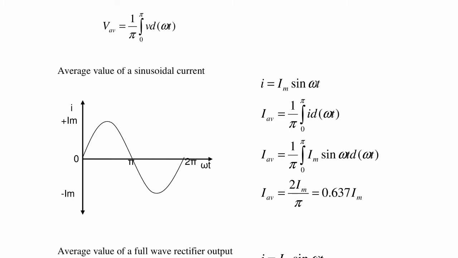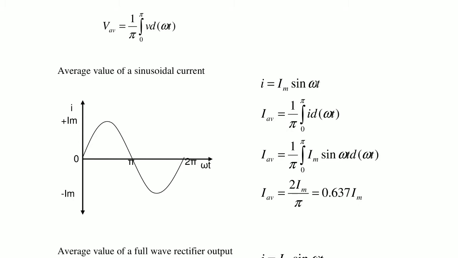So here, positive half cycle and negative half cycle, we don't go for the full waveform. We have to calculate the average value for half of the cycle only. So here i is equal to Im sin omega t, that is the instantaneous equation, small i is equal to Im sin omega t.